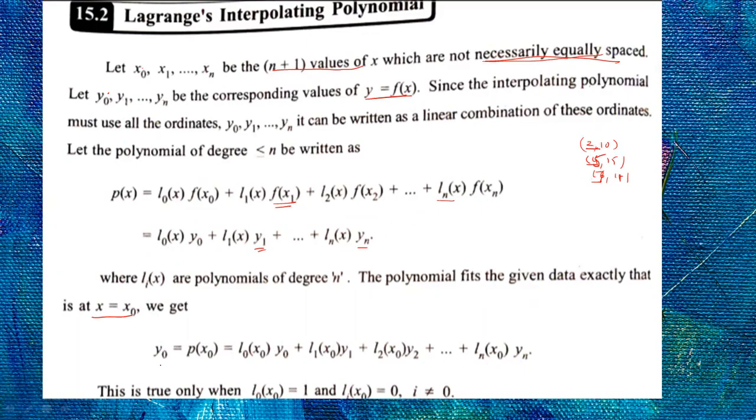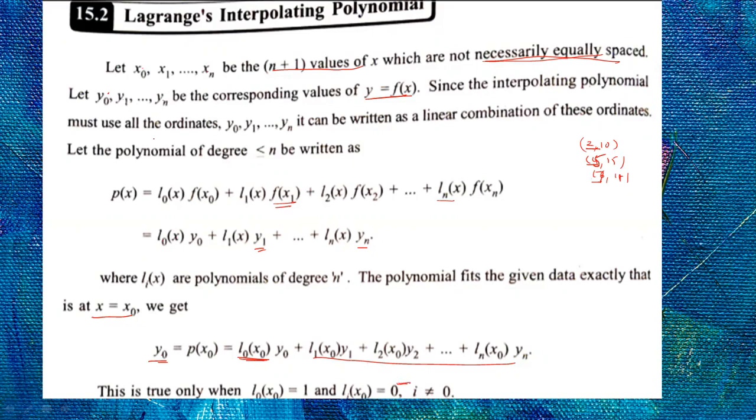On the left hand side you have y naught. To satisfy this equation, what should it be? If L naught of x naught is 1, then 1 into y naught is equal to y naught, and the remaining values should all be 0. So this is true only when L naught of x naught is equal to 1, and all the other values are 0. That means L naught of x naught is 1, but for all other values of i not equal to 0, it becomes 0.